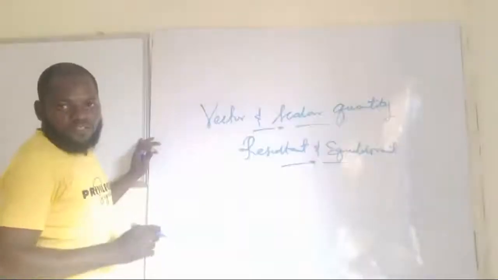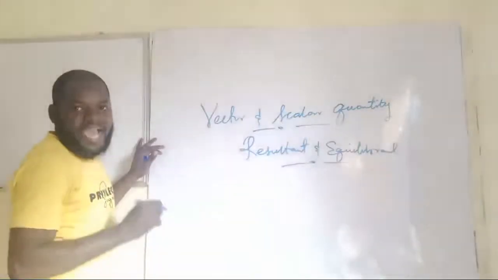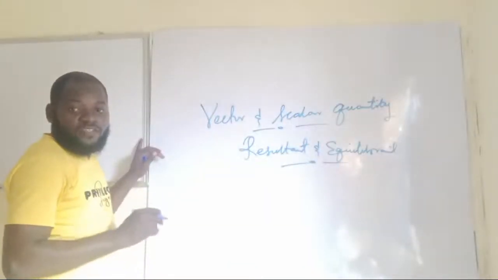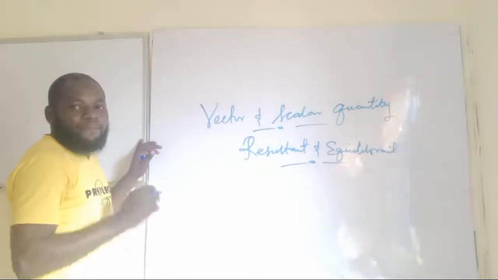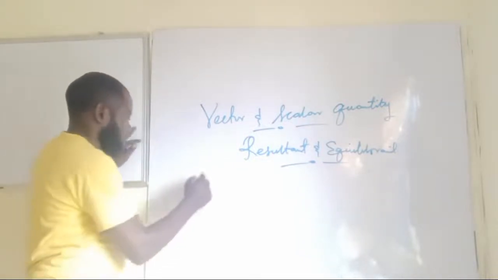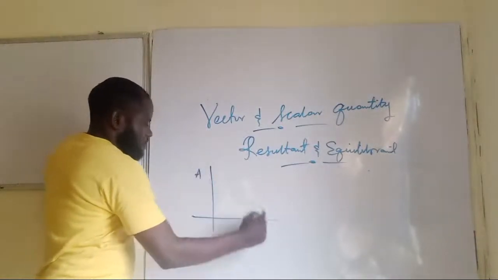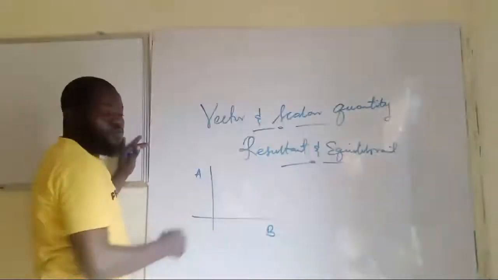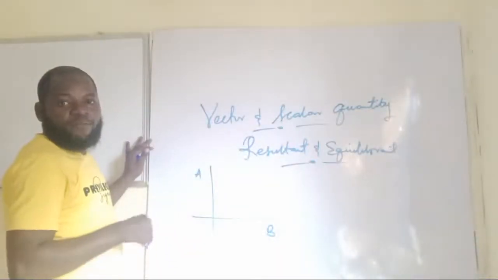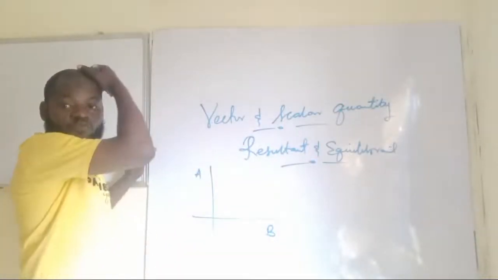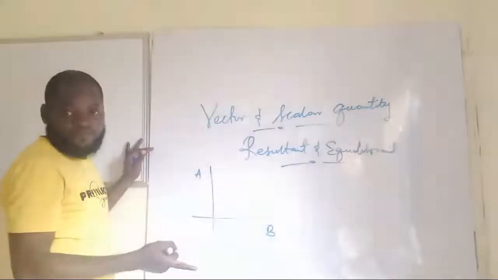So given two vectors A and B that are perpendicular to each other. This is vector A and this is vector B. When two vectors are perpendicular, it means the angle between them is 90 degrees.